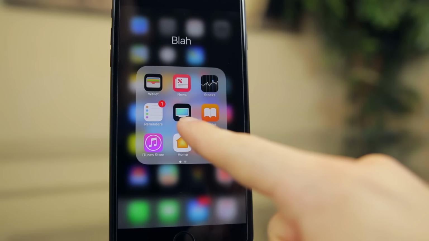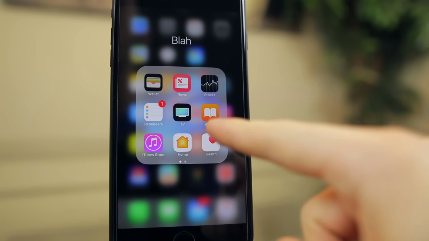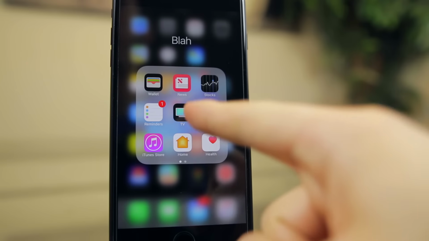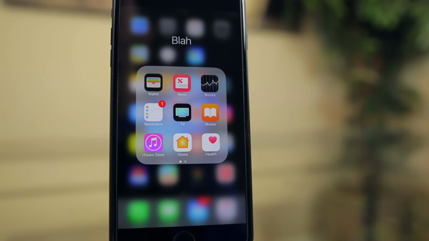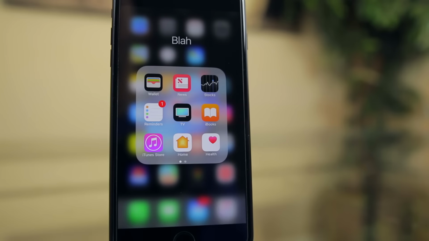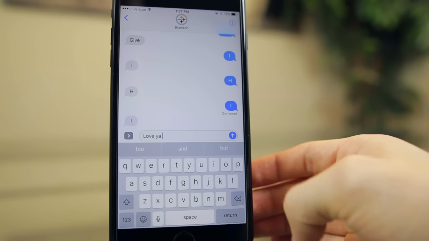Also, the TV application now fully replaces the Videos application. So wherever your Videos app was on your phone, it will now be completely gone and replaced with the TV application, if you are where this is available. I've read that this is not available outside of North America. So if you're not in North America and you don't see the TV app, don't worry, you're not the only one missing it.